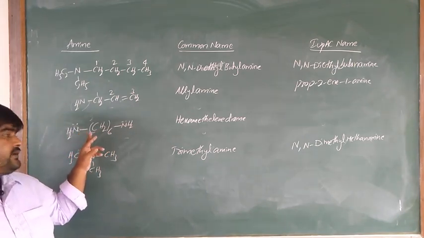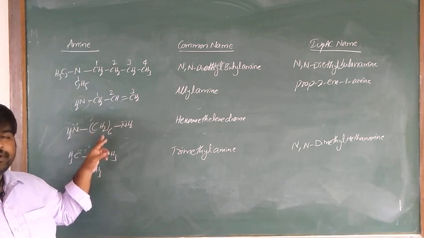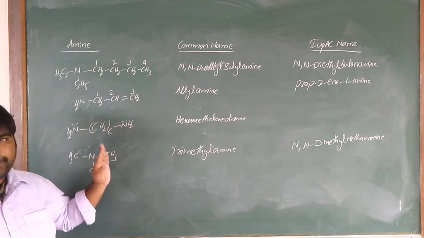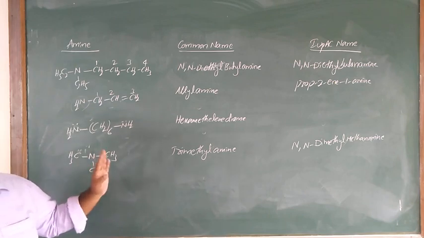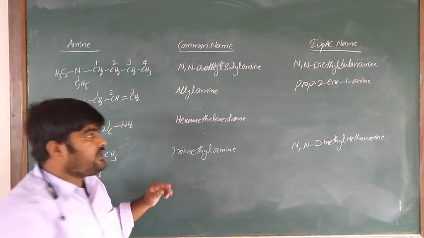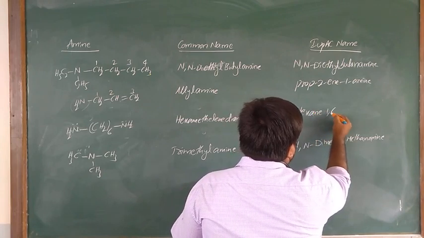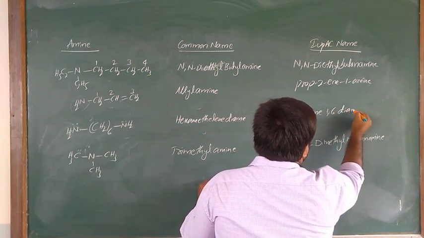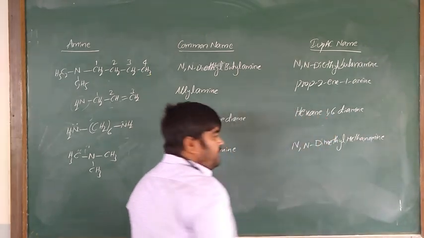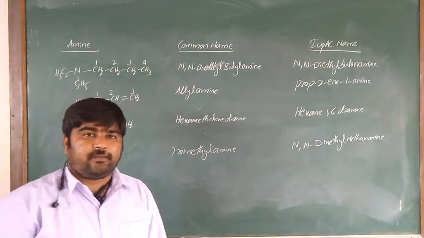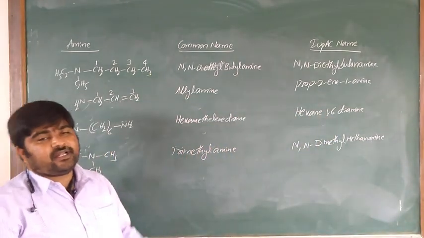So it is hexane-1,6-diamine. There is no need to remove the e. So these are aliphatic amines.